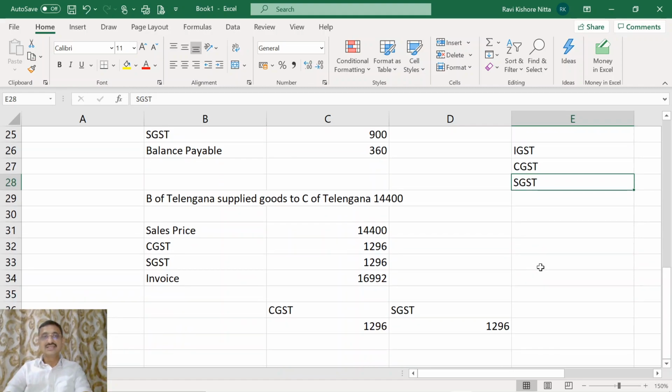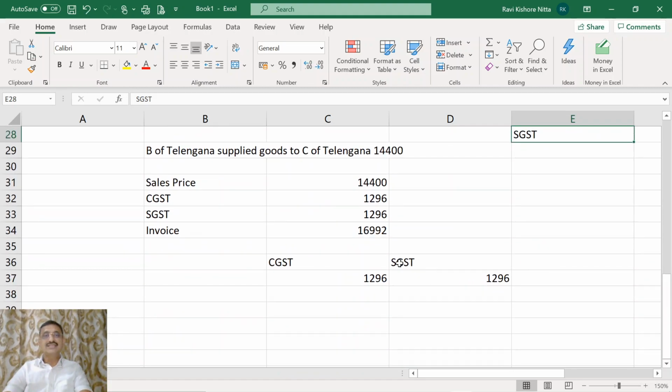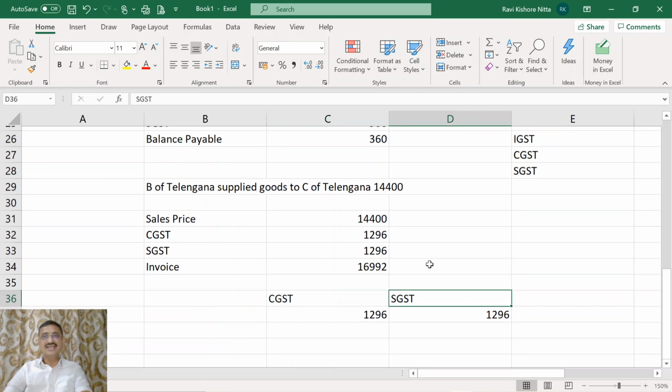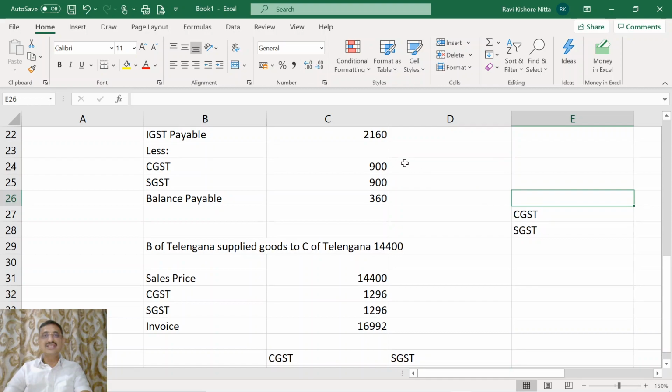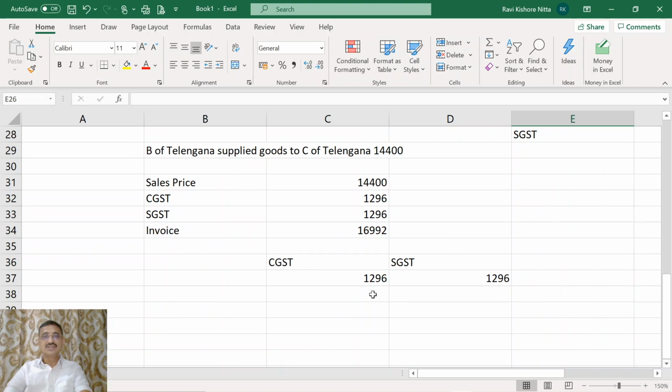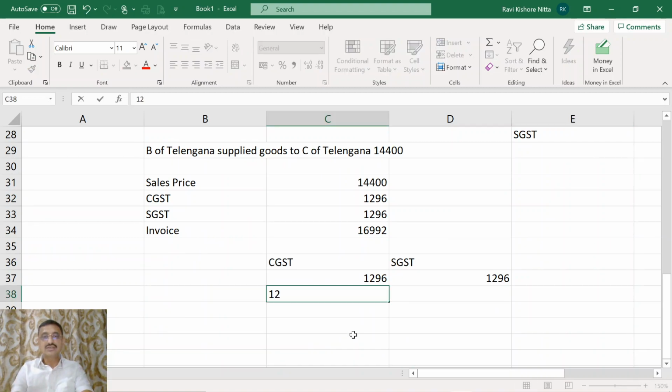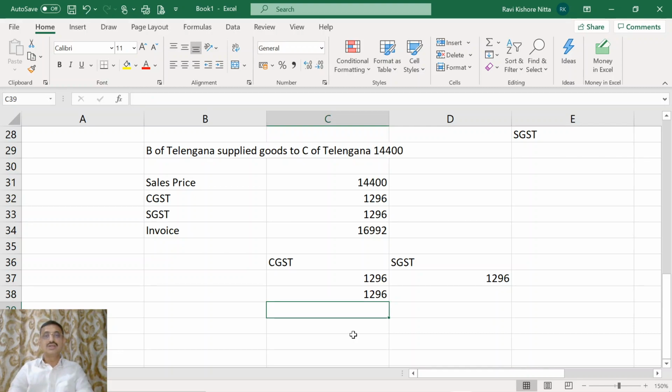Now in this case, B has an output tax of CGST and SGST, but he has no output tax liability of IGST. So IGST is ruled out. Now 2160 IGST can first be used for payment of CGST. So we will reduce here. 1296 will be reduced. Next, what will happen? Now here the central government will not get any money because there was a set off.